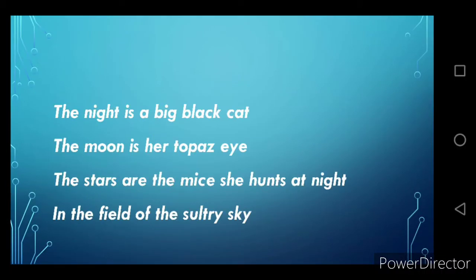See here, the night is compared to a big black cat, but there is no comparison word. Again, the moon is compared to a topaz eye. The stars are understood as mice.